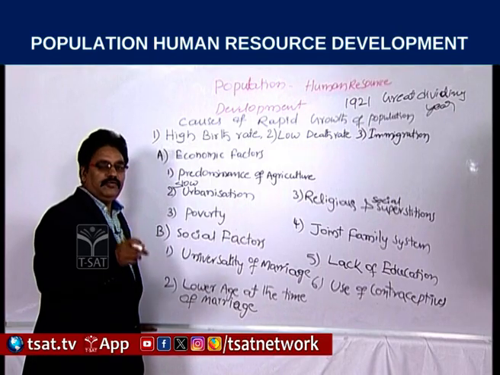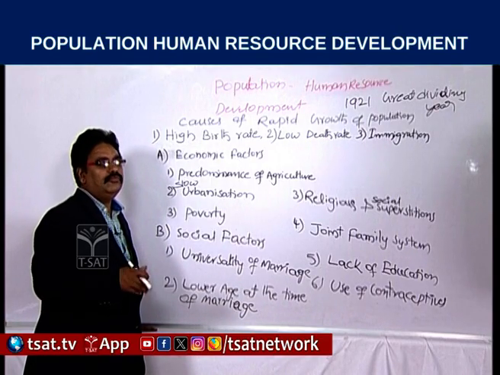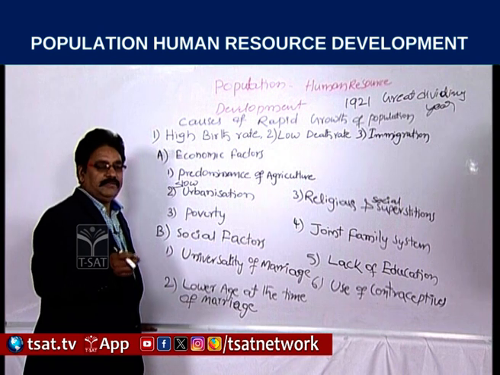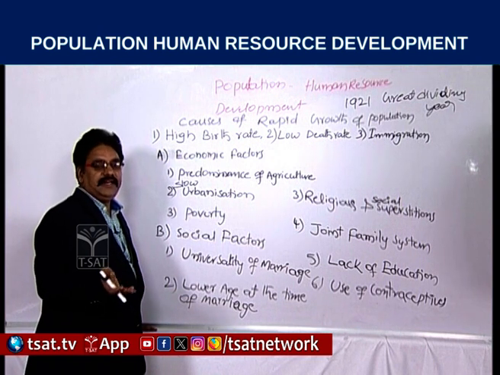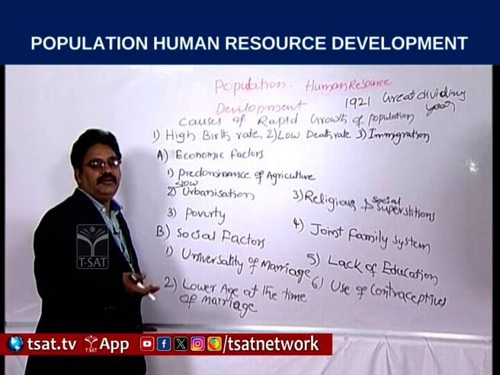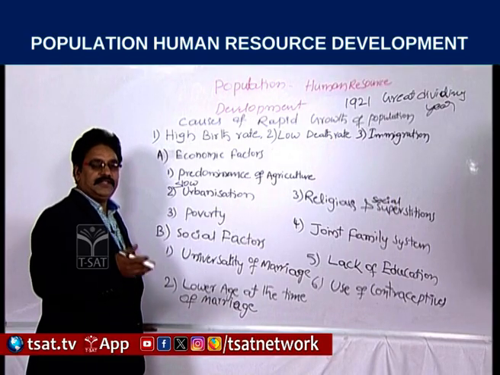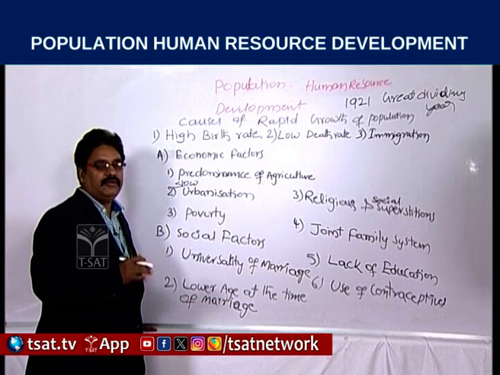So in poor families, the people used to have more children. The reason behind this is that the number of earning hands will increase if the number of family members increases. In that context, people used to have more children.